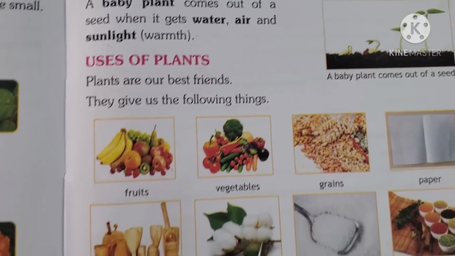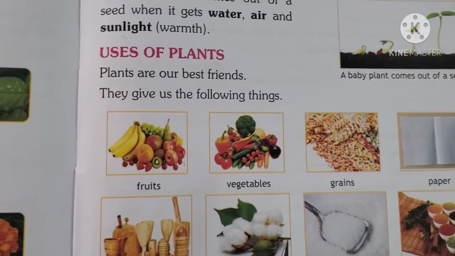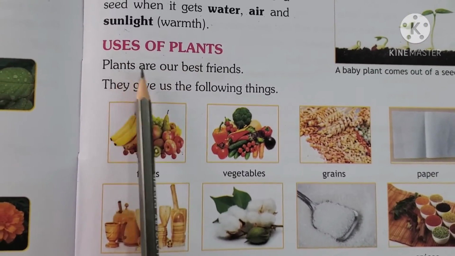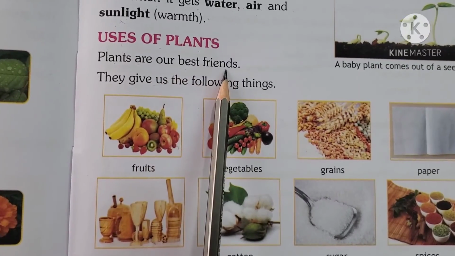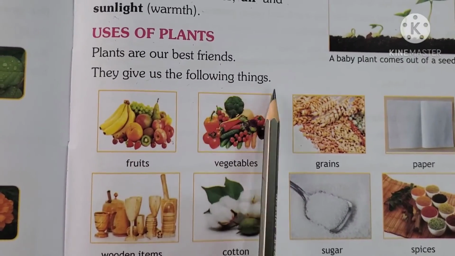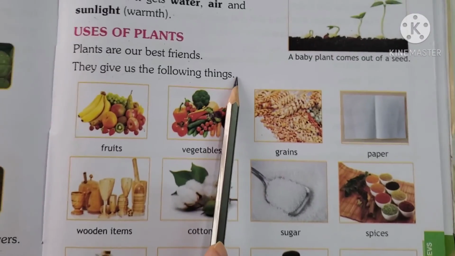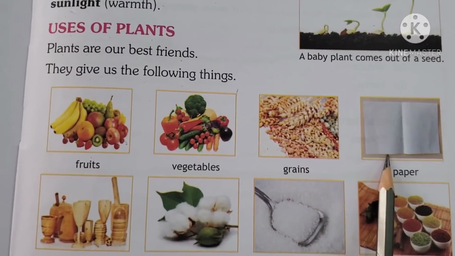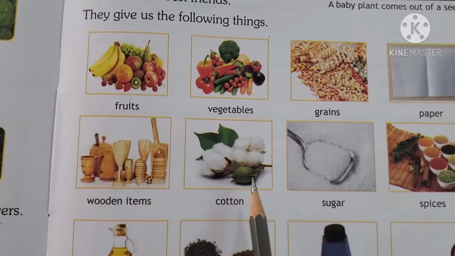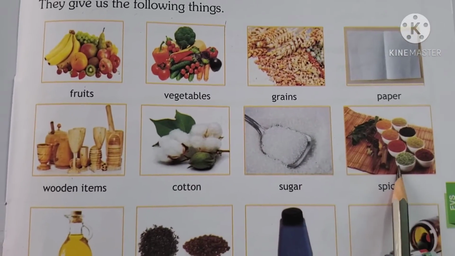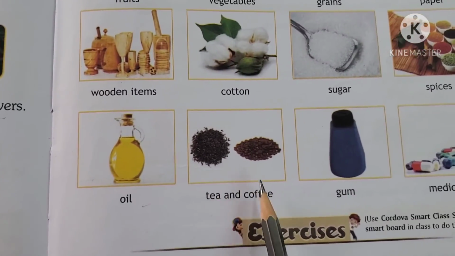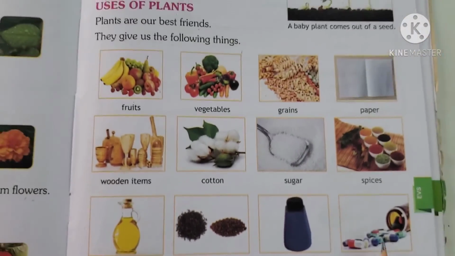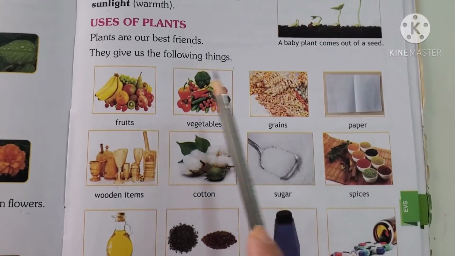Now we will see what type of uses are there from plants. Uses of plants. Plants are our best friends. They give us the following things. Can you see all these pictures? Fruits, vegetables, grains, paper, wooden items, cotton, sugar, spices, oil, tea and coffee, gum and medicines. So these are all the items that we get from plants.